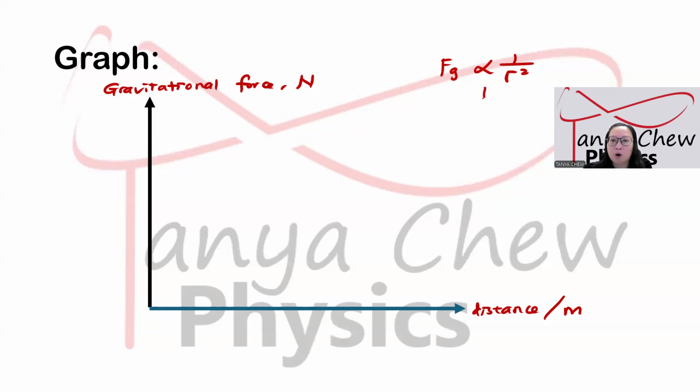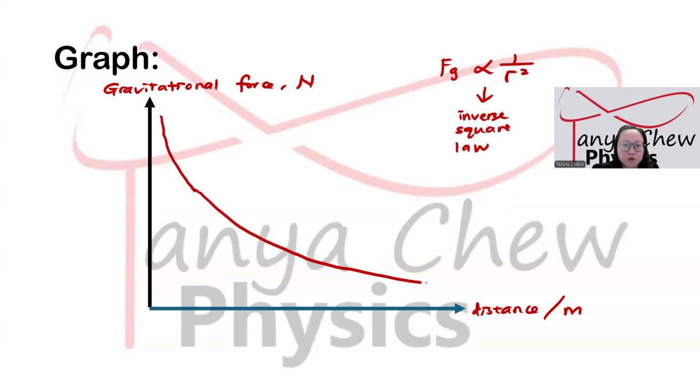This is also called the inverse square law. Inverse square law means that a physical quantity is inversely proportional to distance squared. It is inversely proportional, so it's quite curvy. So this is the graph.